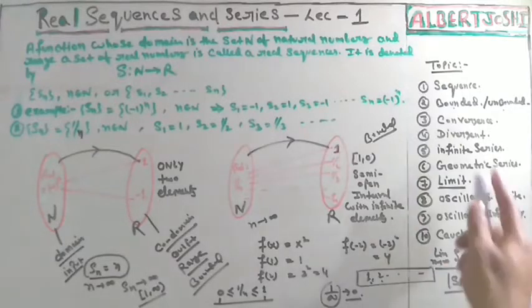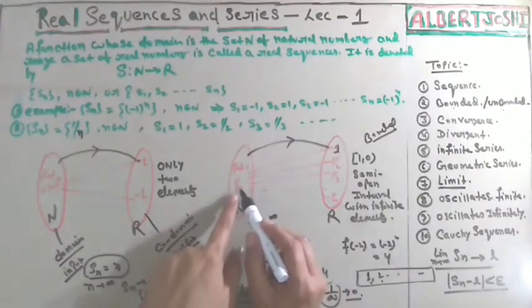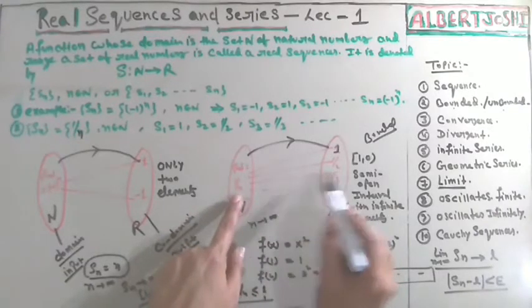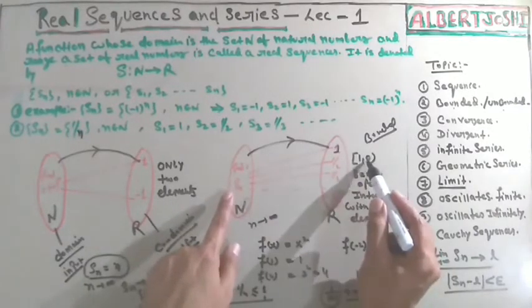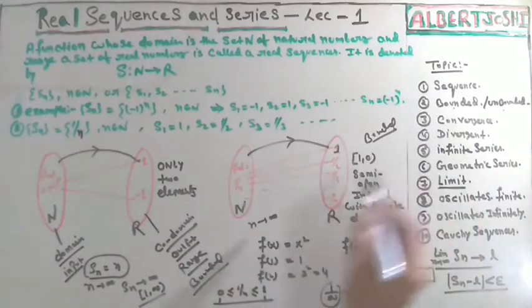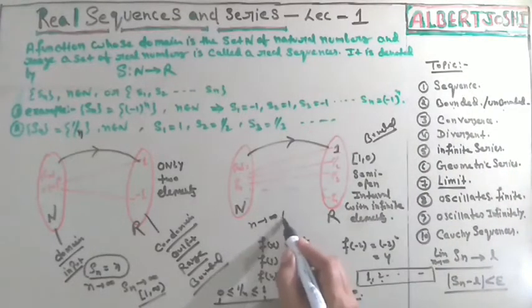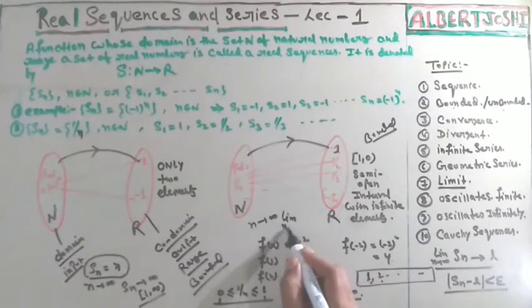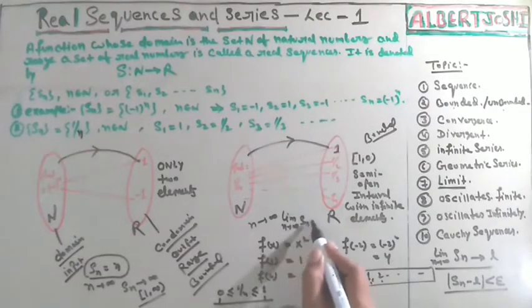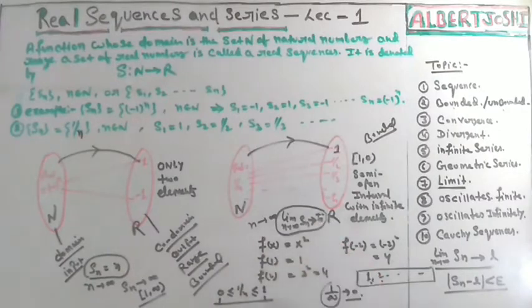So that is the meaning of convergence. If you can see that in this function, if you are increasing this value, then Sn is converging to 0. That is the meaning of convergence. Means your function is going to a finite value. And divergence means if you are taking limit n tends to infinite and your Sn is converging to plus infinite or minus infinite. So that means divergence.